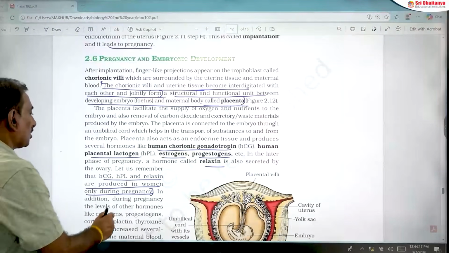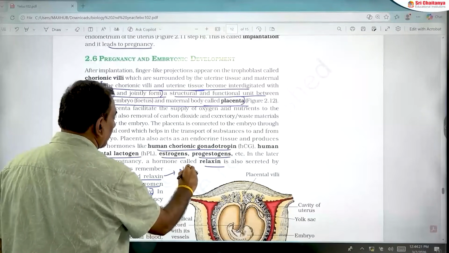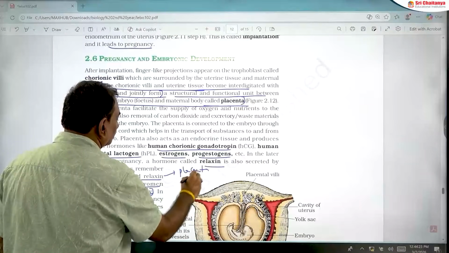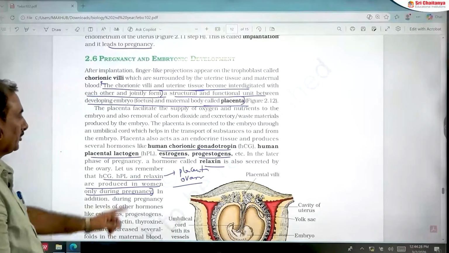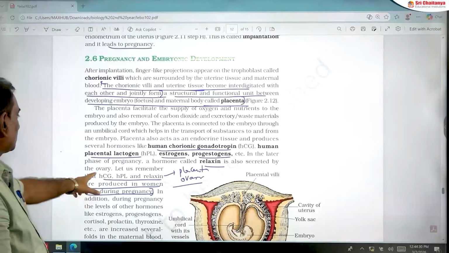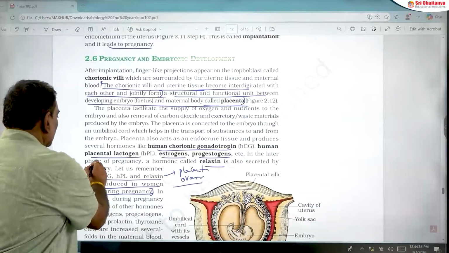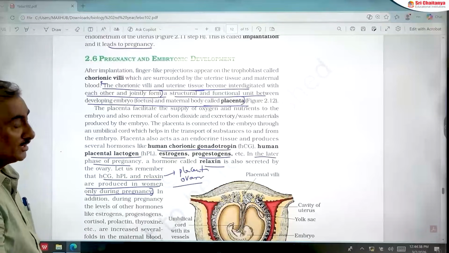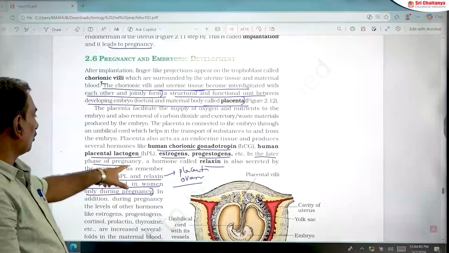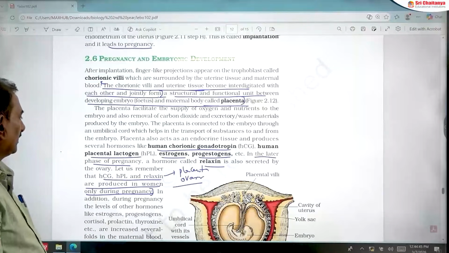Relaxin is the hormone produced by the placenta and also by the ovary. According to the NCERT textbook, relaxin is produced by the ovary in later phases of pregnancy, not in early stages. In later phases of pregnancy, the ovary secretes a peptide hormone known as relaxin.